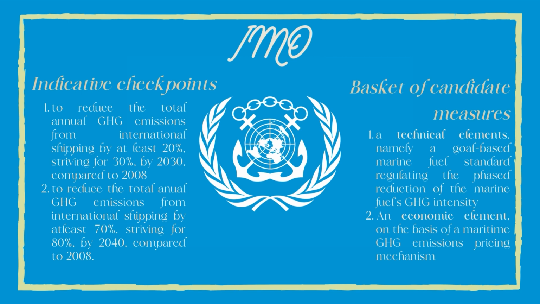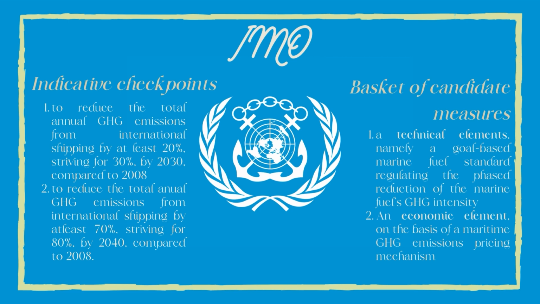To attain this goal, IMO decided to take a basket of candidate measures, which comprises a technical element and an economic element. The technical element is a goal-based marine fuel standard regulating the phased reduction of the marine fuel's GHG intensity, and the economic element is based on a maritime GHG emission pricing mechanism.